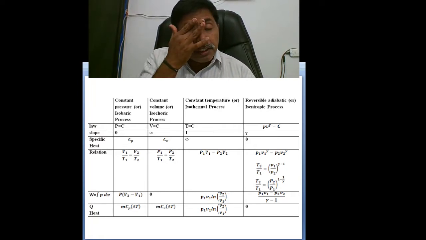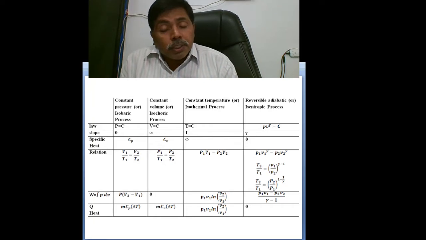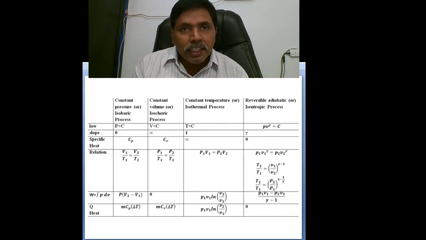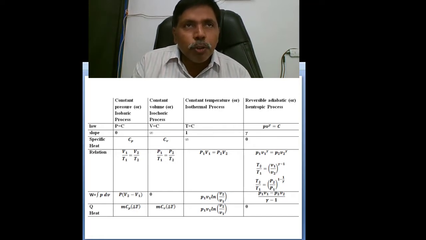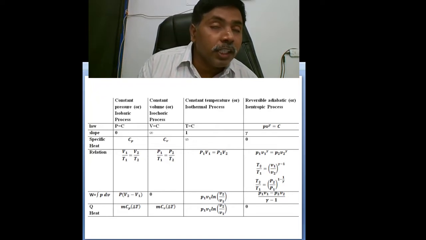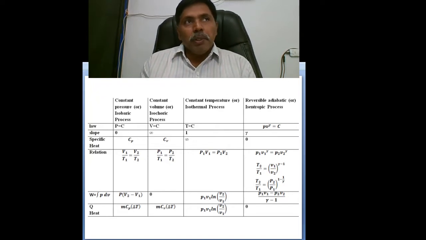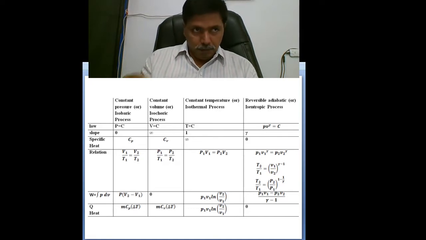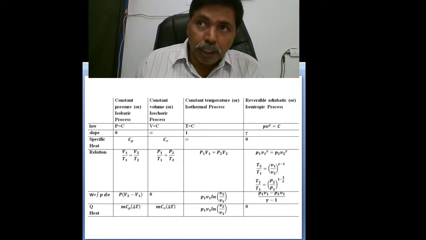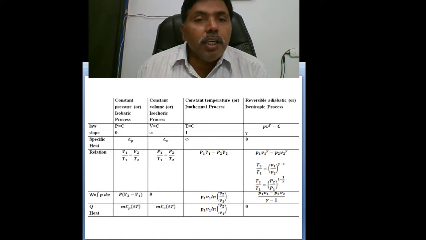Coming to the heat transfer in an isentropic process. In an isentropic process, heat transfer is 0. Why? Because whatever the change in internal energy, the total change in internal energy will convert into work. There is no heat loss. That's why for work interactions, generally we follow the isentropic process.